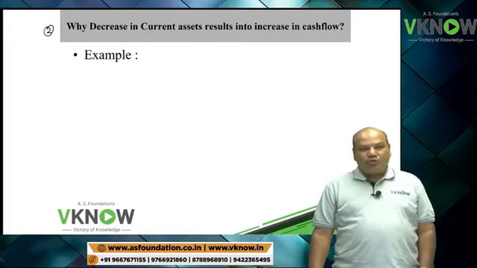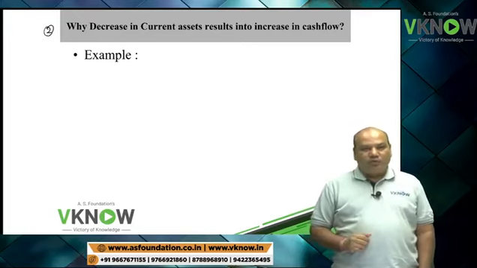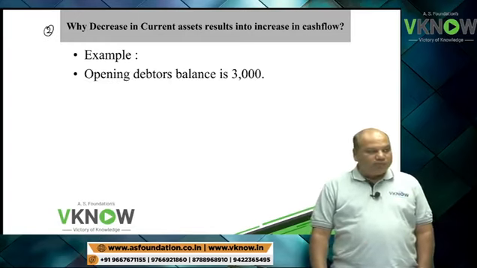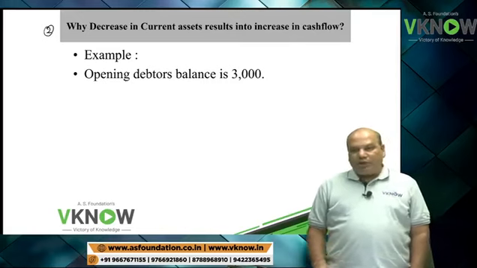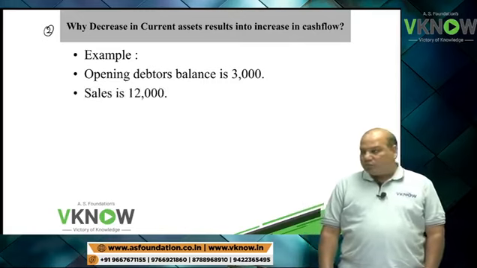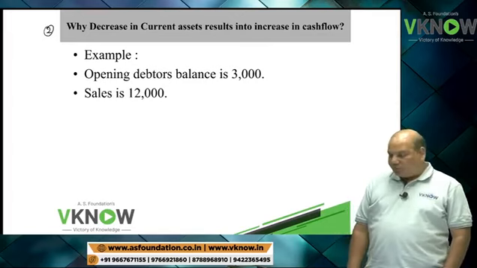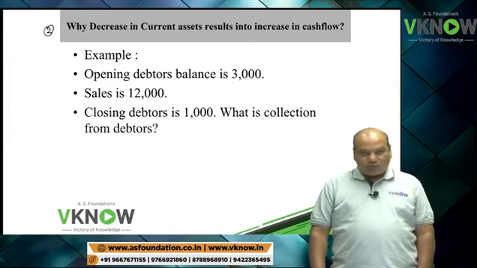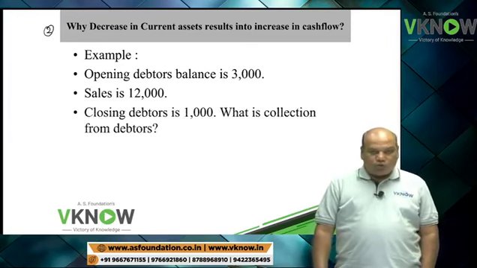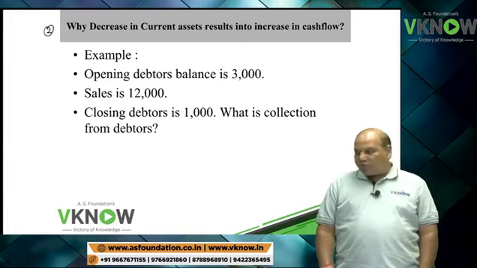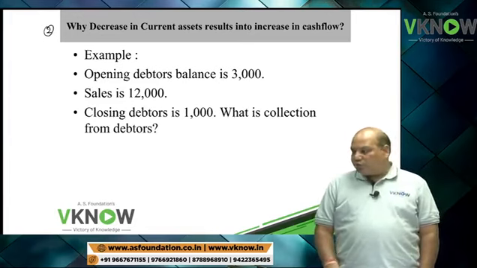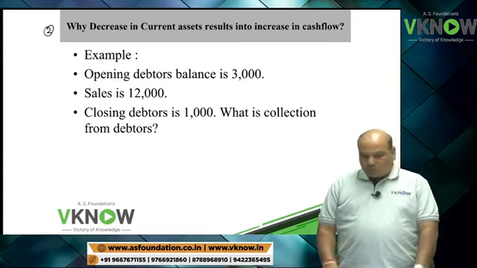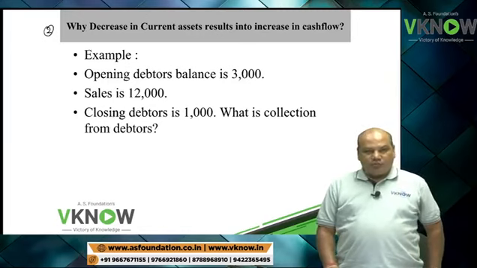So this can be understood with the help of a numerical example. Write down the example. Opening debtor balance is 3,000. Sales is 12,000. Closing debtor is rupees 1,000.